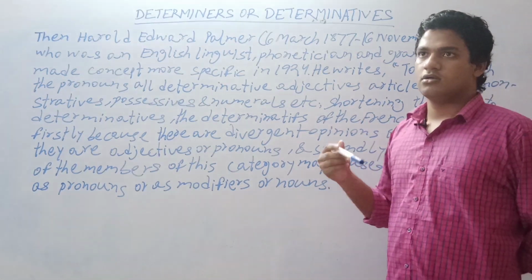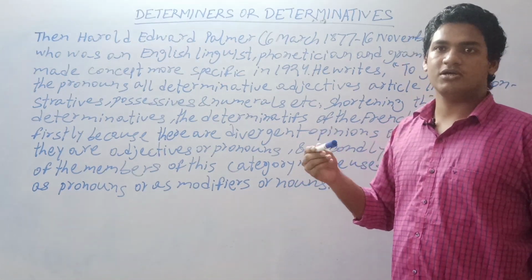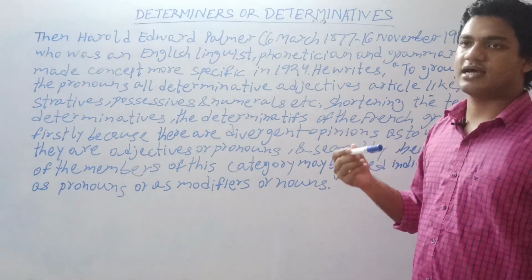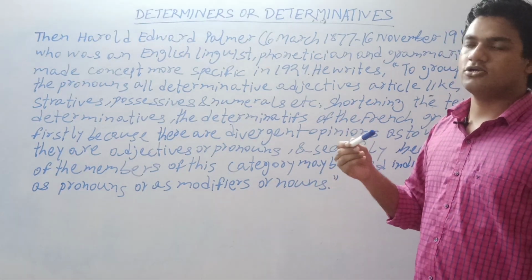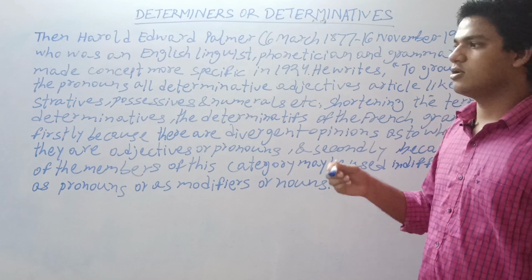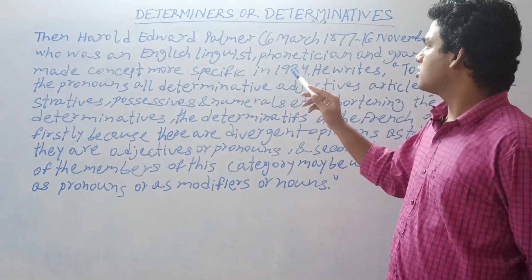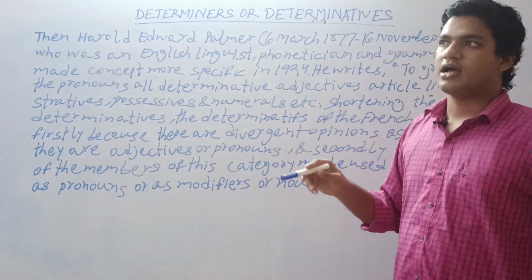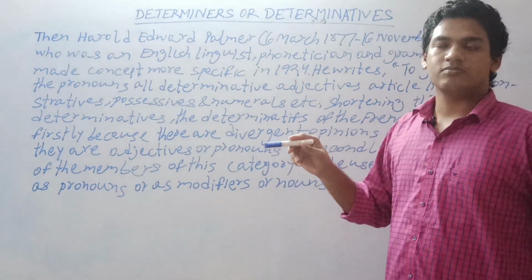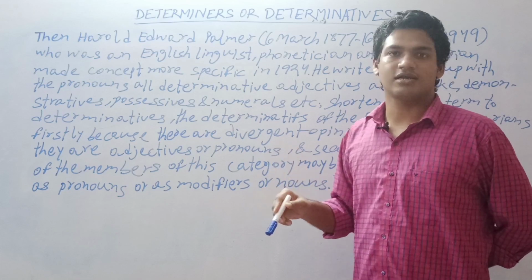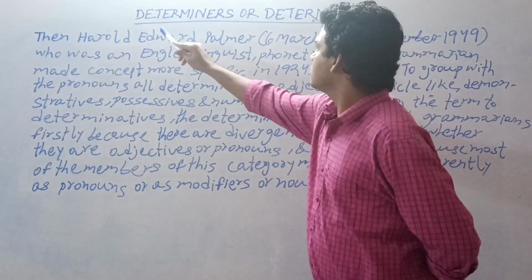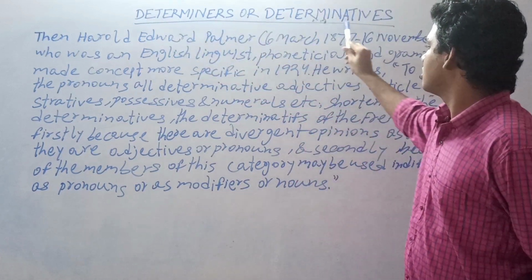You remember that some determinatives can be used as determinatives, or they can also be used as adjectives, or they can be used as pronouns. So Mr. Palmer said that all these pronouns, adjectives, articles, that may be definite article or indefinite article, all should be categorized into one concept, that is determiner or determinative.